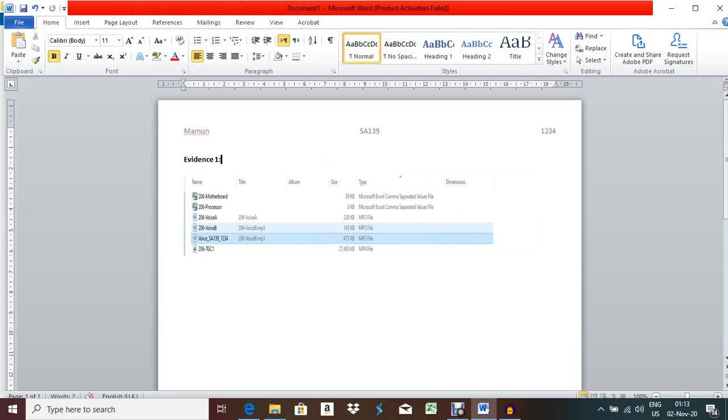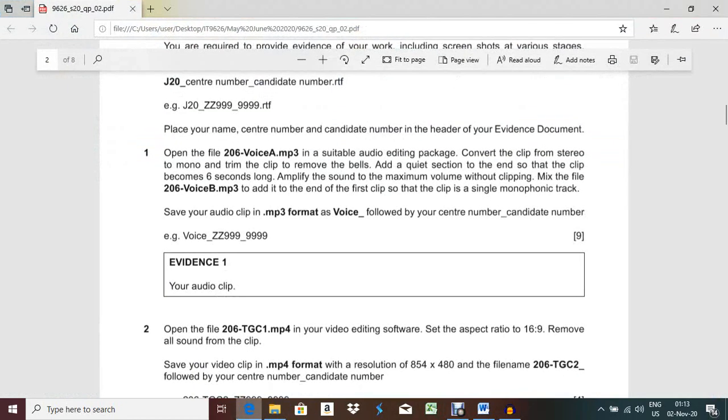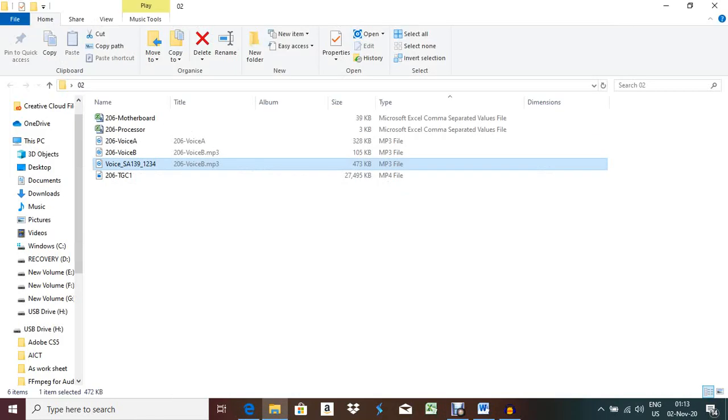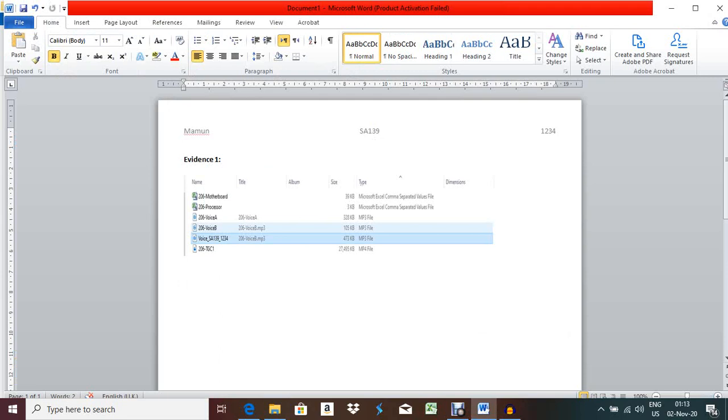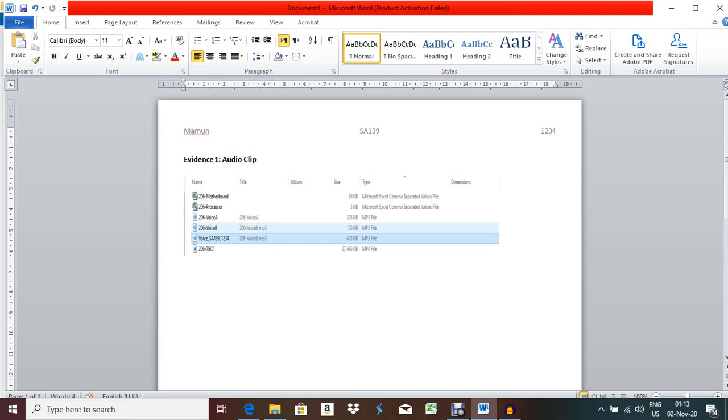Here you can write down, according to question paper, what is that evidence, your audio clip. Now evidence one, you can write down audio clip. Okay, now next part, evidence 2.